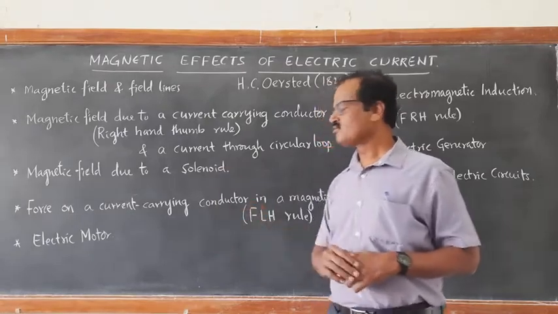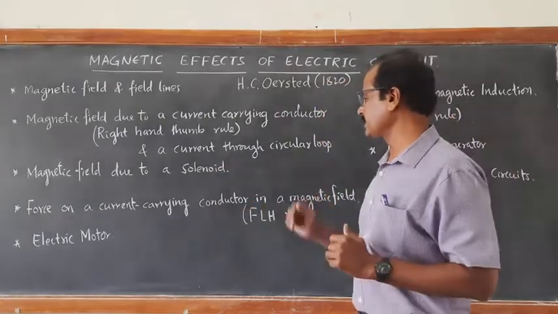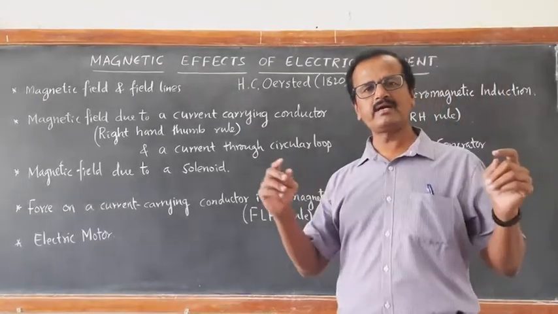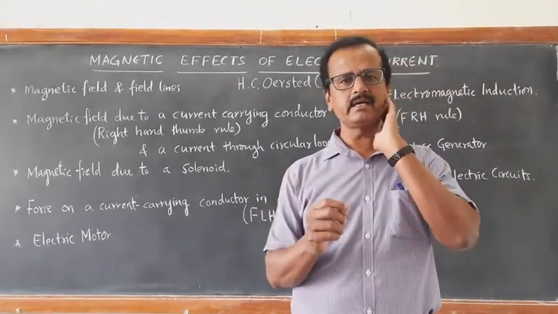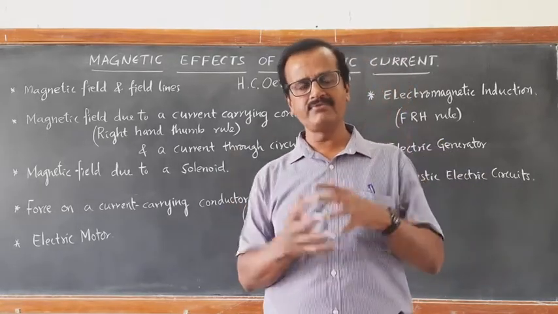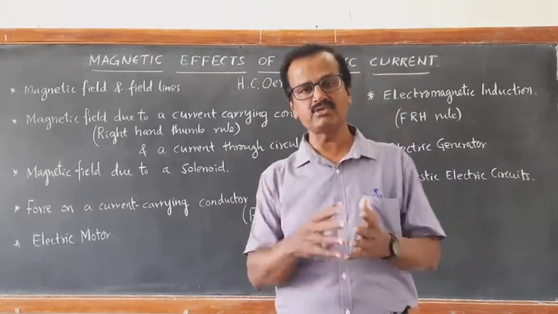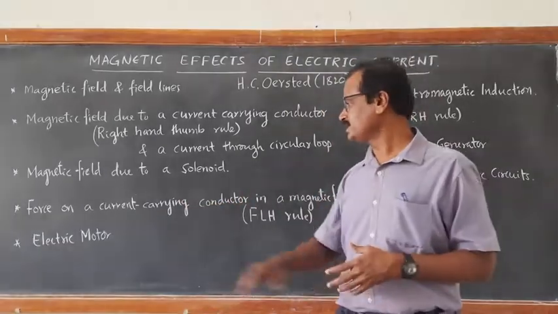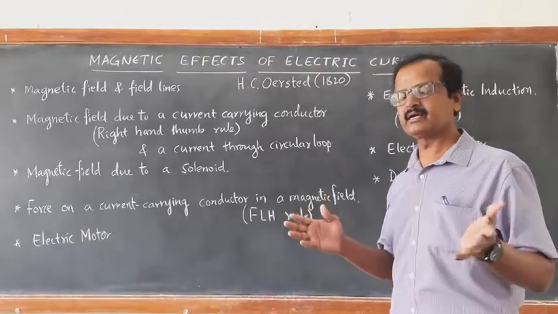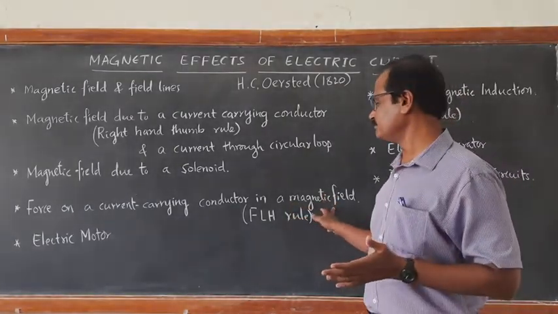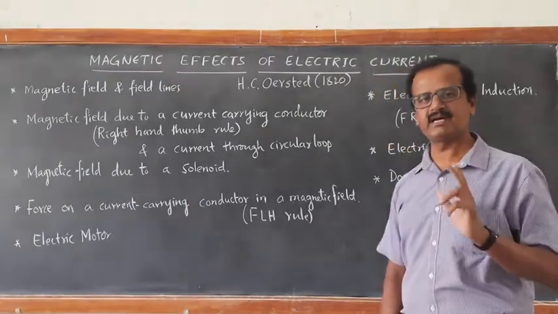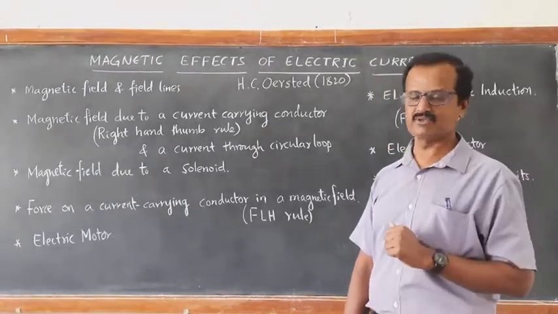Then next, force on a current carrying conductor placed in the magnetic field. What happens when a current carrying wire, like a current carrying aluminum wire, is placed in the magnetic field? It experiences a force and it gets deflected. That's what we are learning. There we learn Fleming's left hand rule, to find the direction of force.